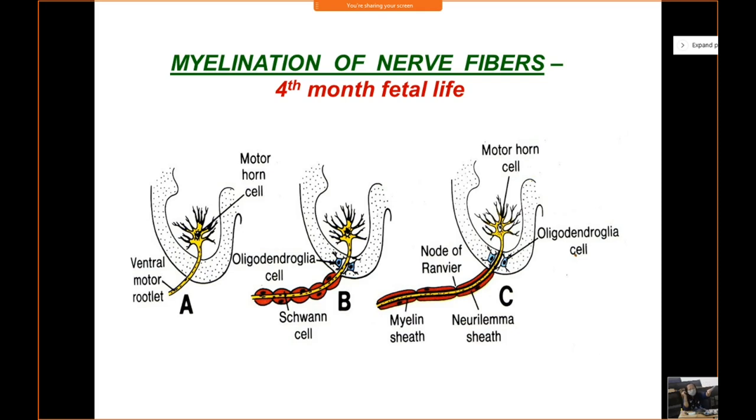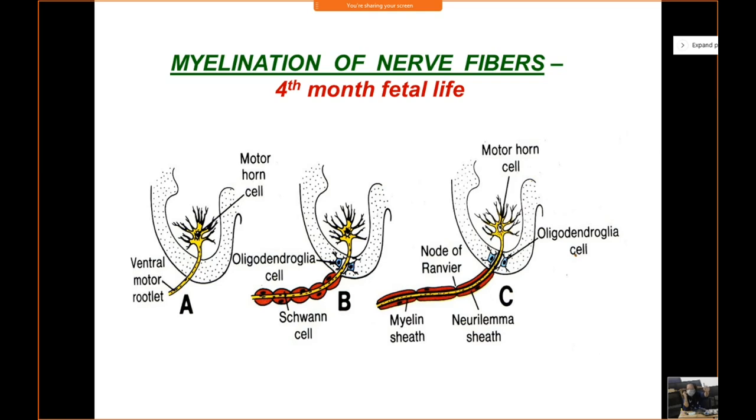It is naked, in other words. You can see the rootlet, not covered by any myelin sheath. Okay, so once the fetus enters the 4th month, you'll see that gradually myelination starts around the axon. Now that part of the axon which passes through the marginal layer of the spinal cord